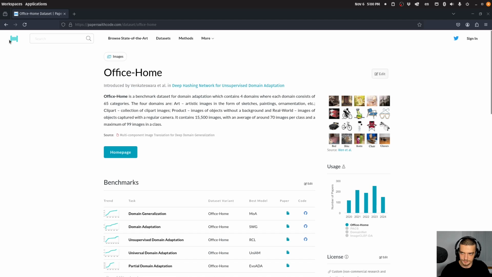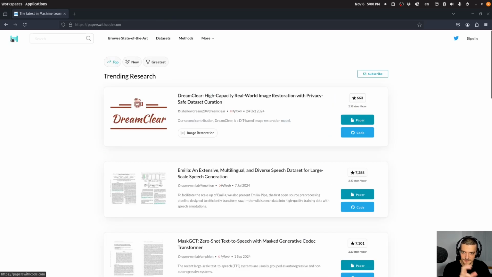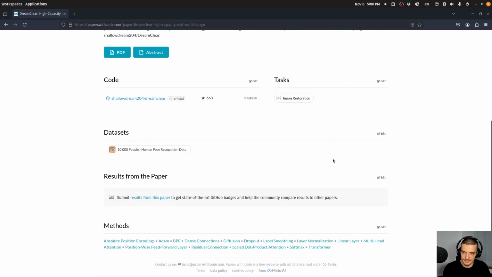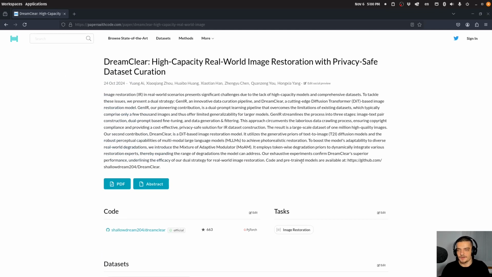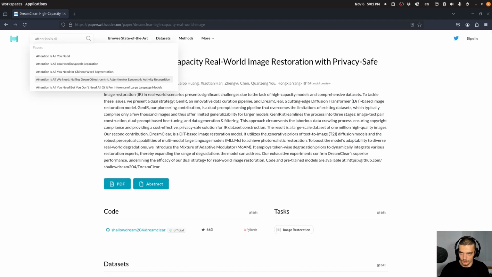This is actually not a platform or website necessarily focusing on data sets per se. This is more focusing on papers in general and reproducibility. So it's oftentimes also just focusing on code, it's focusing on data sets as well, and so on. But that is a very nice website if you are interested in that kind of data. If you want to know what data is related to this specific paper I'm interested in, you can find many papers here. For example, famous papers like attention is all you need.